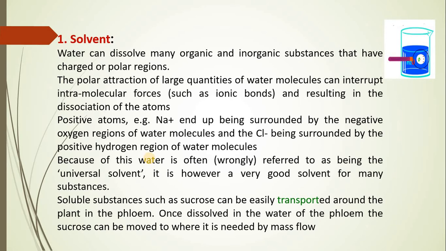Soluble substances such as sucrose can be easily transported into the phloem of the plants because it gets readily dissolved in water, and then it can move where it is needed by the process called mass flow.